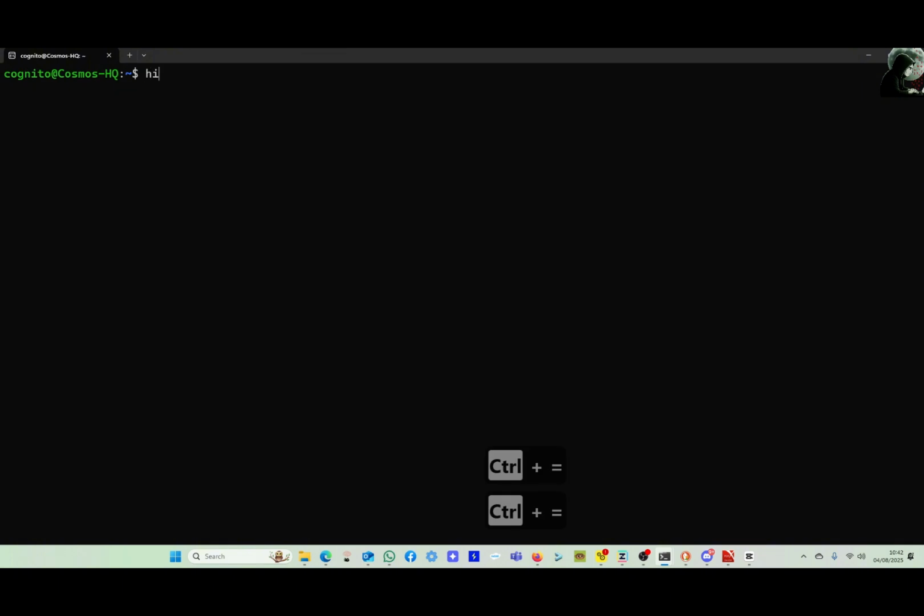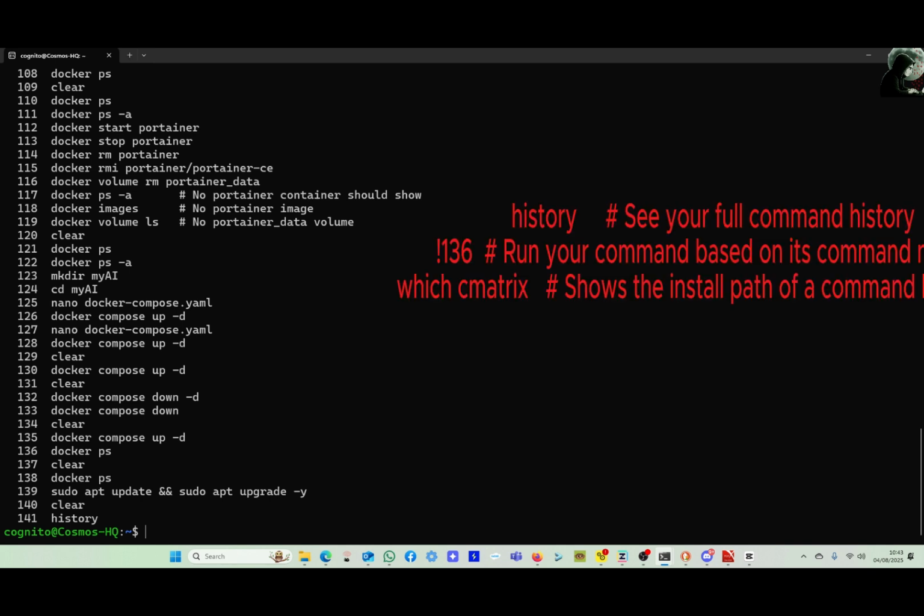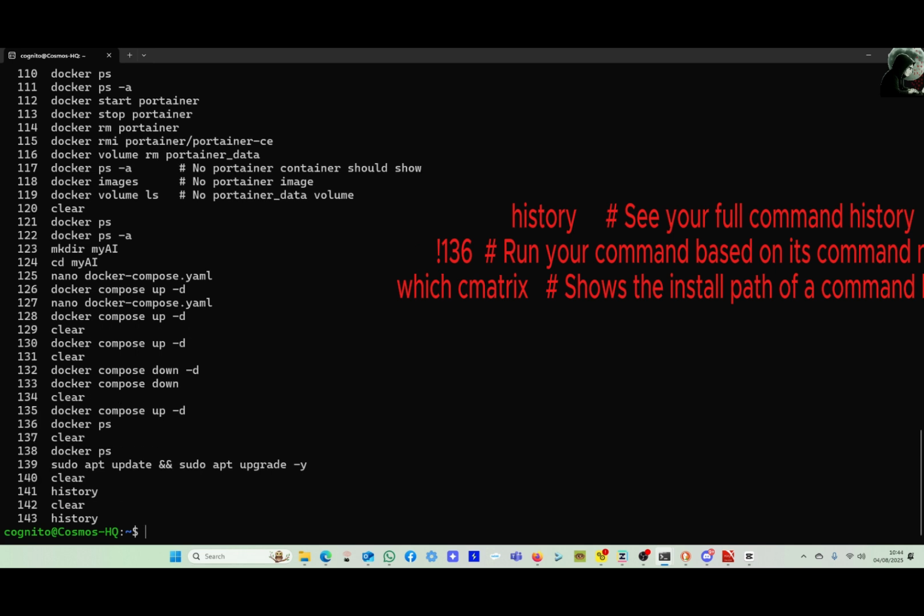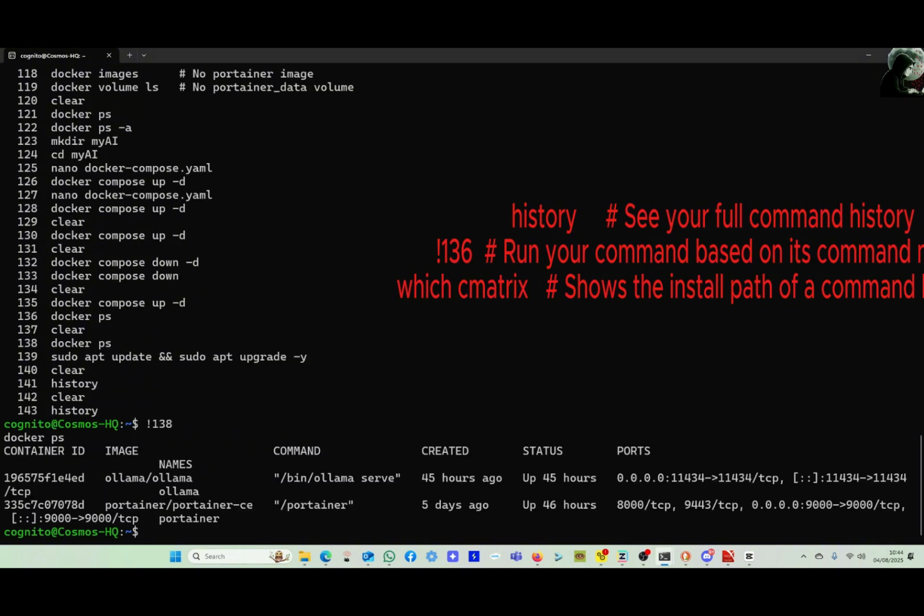Now for our new Linux command, history. It shows all your full command history. All of your commands you have used appear in a list and are numbered. You can use that number to run the command just by putting an exclamation mark in front of it. Exclamation mark 238 runs command number 238.